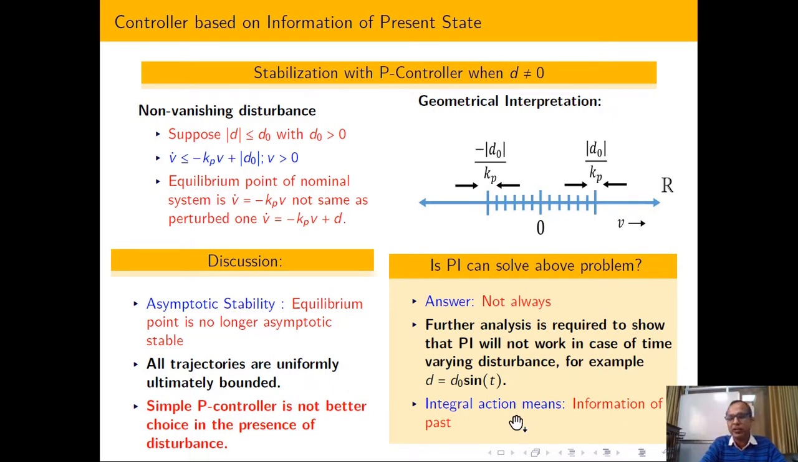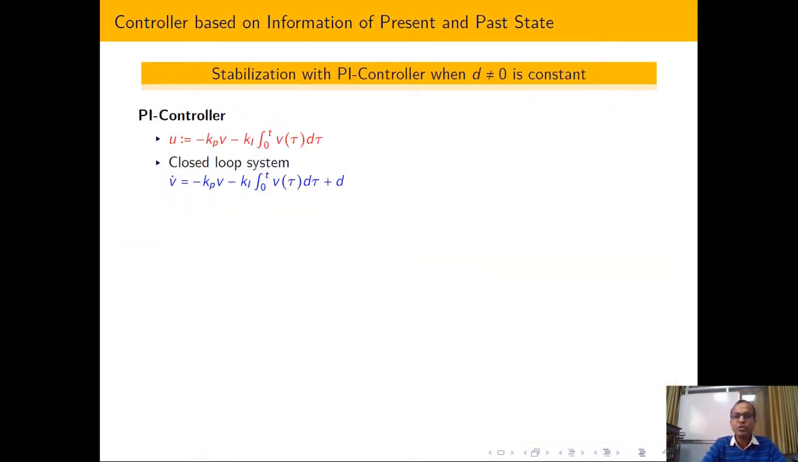That is information of past. So now after that, people started giving emphasis: apart from the present information, that is Kp into V, the second information is the integral information, and I have told you how to capture the information of past.